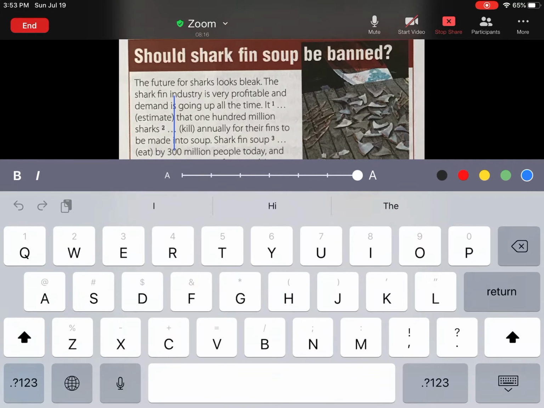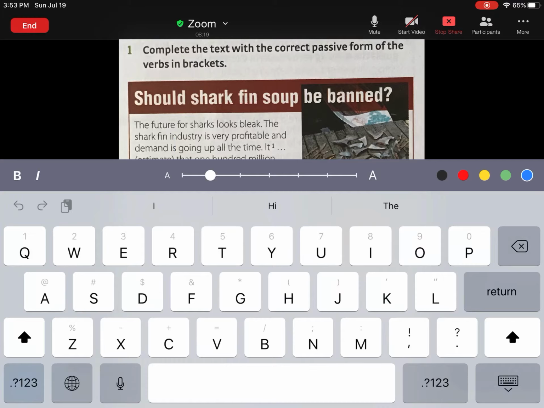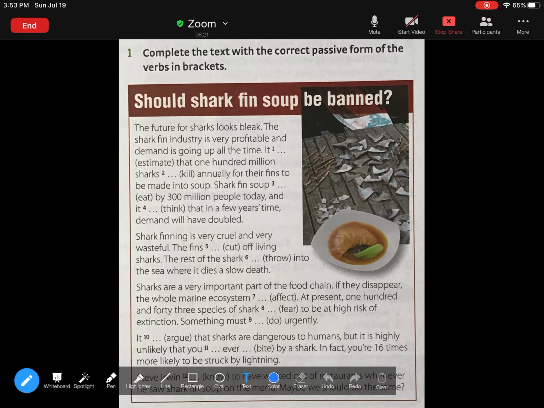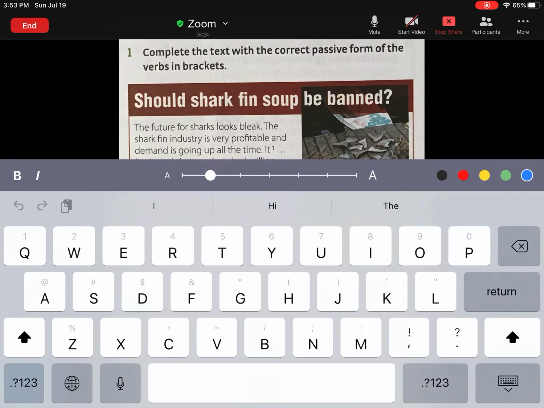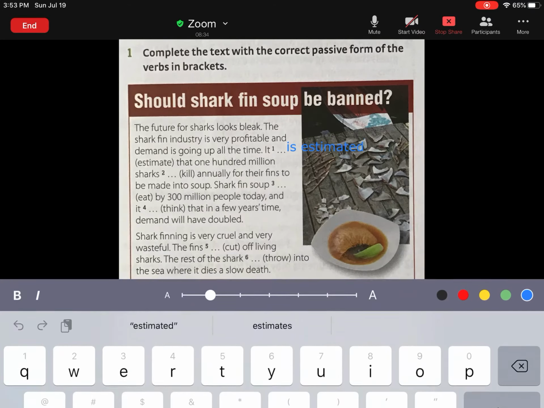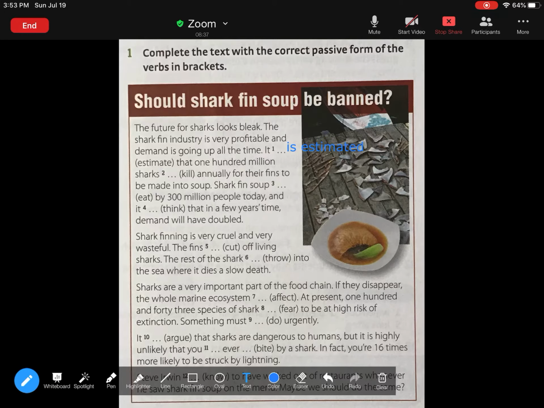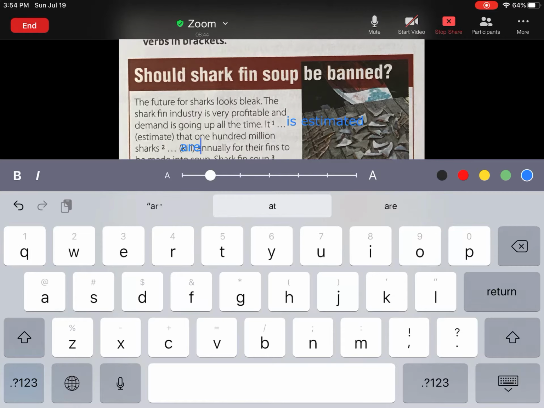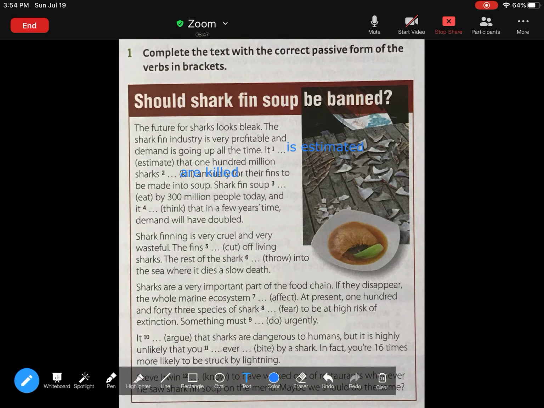Okay, it is, obviously we're gonna use the verb be. It is estimated, the past participle form of estimate. Okay, so it is estimated that 100 million sharks are killed annually for their fins to be made into soup. Shark fin soup,